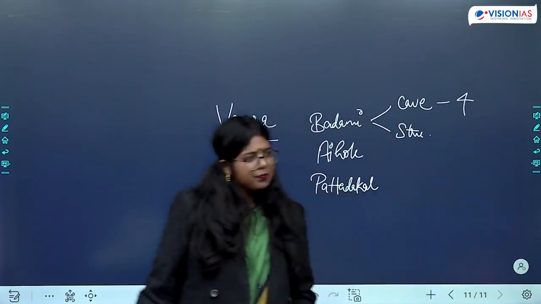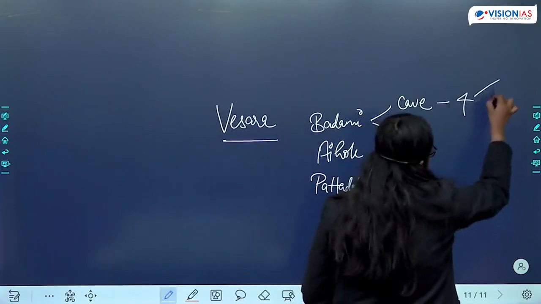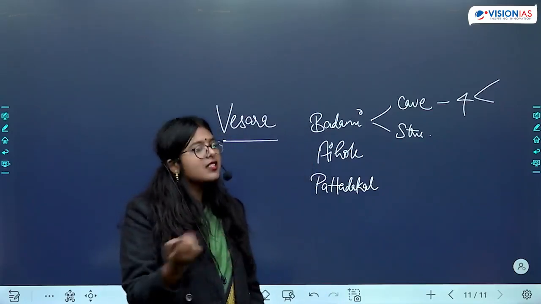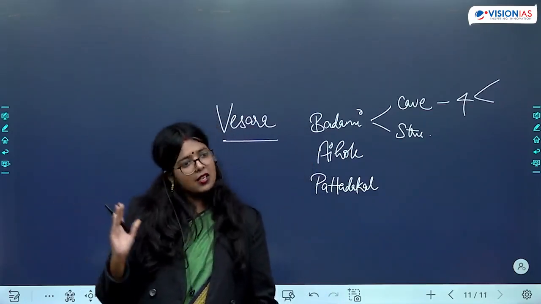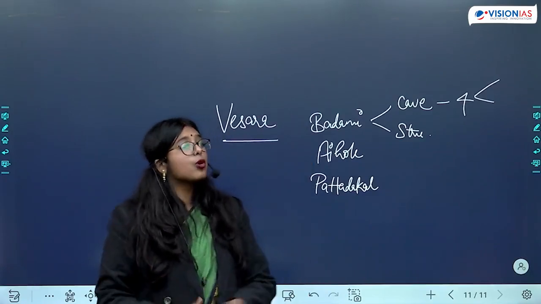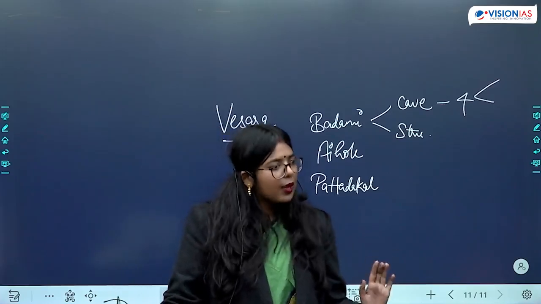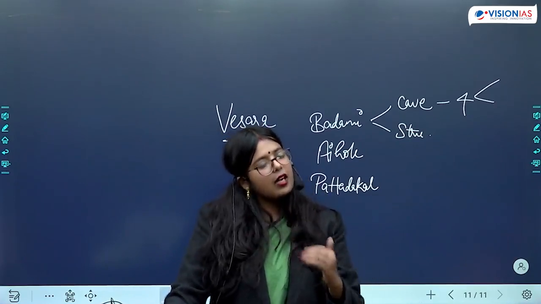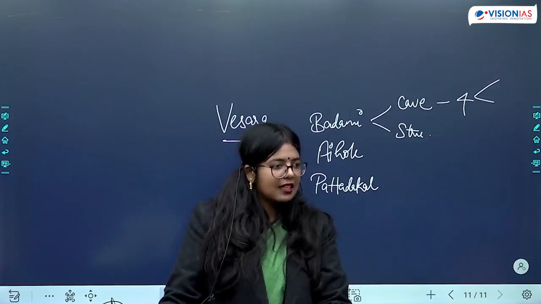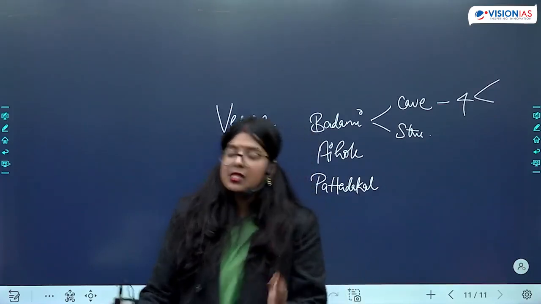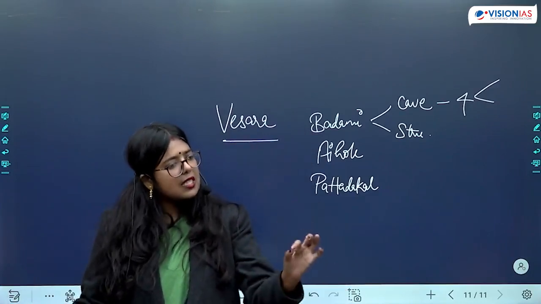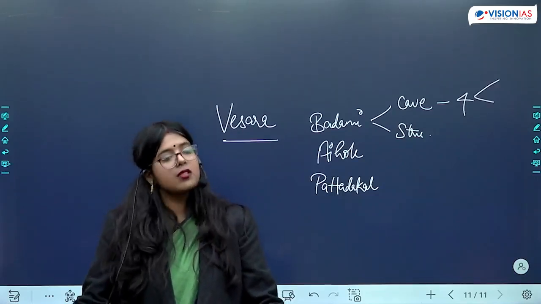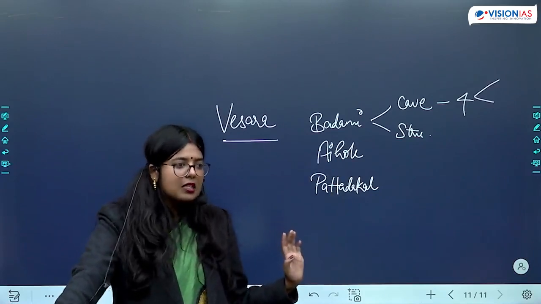Here, when we are looking at the religious affiliation, 4 caves are present. The first was the Shiva cave, the second was the Harihara cave. Hari, that means Vishnu. Hara, that means Shiva. So we find the concept of Harihara as well. So the second was dedicated to Hari and Hara, the third again Shiv, and the fourth is going to be the Jain cave. Okay, so we see prominence of Shaivism, presence of Vaishnavism as well as Jainism. We don't find references to Buddhism at this point of time.